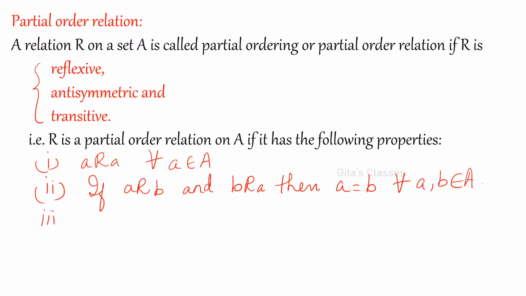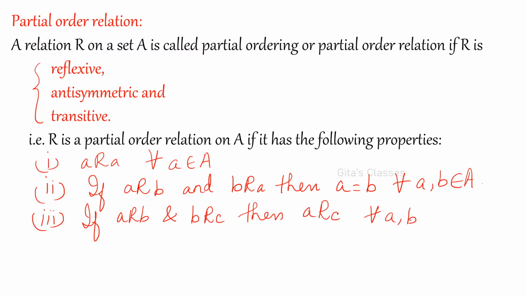And the third condition we have already seen. If A is related to B and B is related to C, then A is related to C, for all A, B, C belonging to capital A. So these are the conditions in partial ordering. There is a small difference between equivalence relation and partial ordering. Equivalence relation is reflexive, symmetric and transitive. Partial order relation is reflexive, antisymmetric and transitive. Any doubts? Shall we go to the next topic?